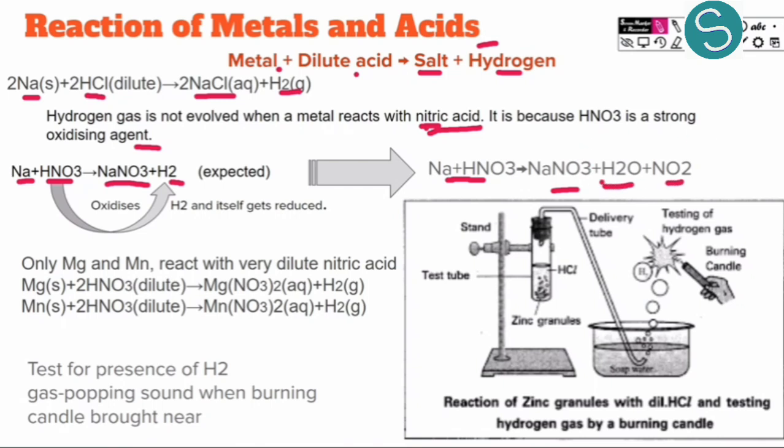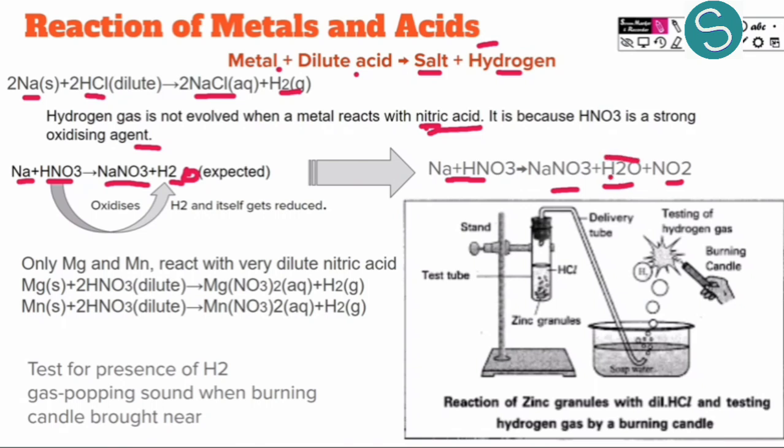So these two products were not expected. Let us see what has happened here. This nitric acid has oxidized this hydrogen. Oxidation means addition of oxygen, so it has added an oxygen here, due to which this hydrogen has changed to water.